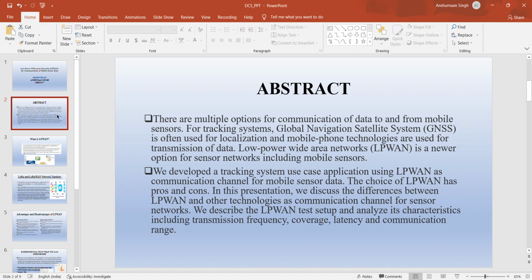We have developed a tracking system use case application using LPWAN as a communication channel for mobile sensor data, and the choice of LPWAN has pros and cons. In this presentation, I will discuss the difference between LPWAN and other technologies as communication channel for sensor network. So I describe the LPWAN test setup, analyzing its characteristics, including transmission frequency, coverage, latency, and communication range.